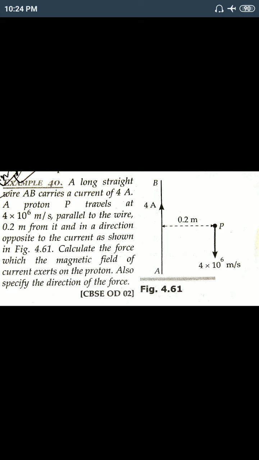A long straight wire AB carries a current of 4 ampere. A proton P travels at a speed of 4 into 10 to the power 6 meter per second parallel to the wire, 0.2 meter from it, and in a direction opposite to the current as shown in the figure. Calculate the force which the magnetic field of the current exerts on the proton. Also specify the direction of the force.